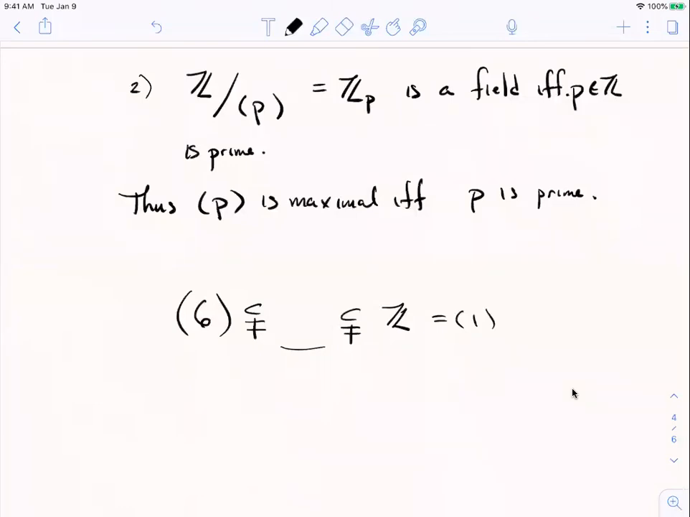There's 2 possible answers here. Well, I guess 4 possible answers here, but maybe you were thinking something like this, that the ideal generated by 6 is contained in the ideal generated by 2. And those are proper containments. Every multiple of 6 is a multiple of 2, but not every multiple of 2 is a multiple of 6, like 4, for example. Cool. You could have also chosen the ideal generated by 3. In fact, those are the only 2 proper ideals that contain 6.